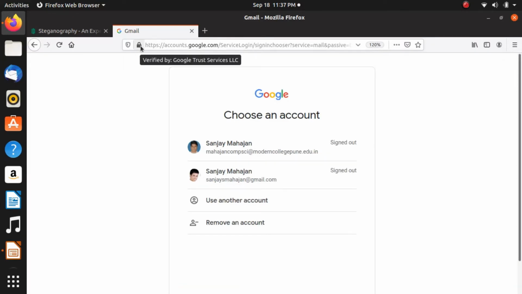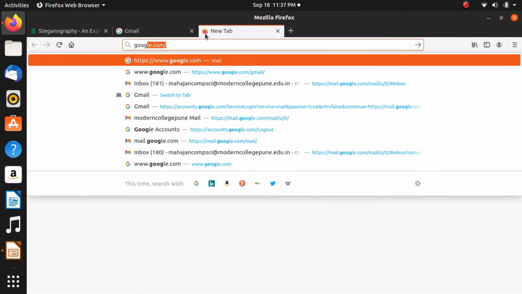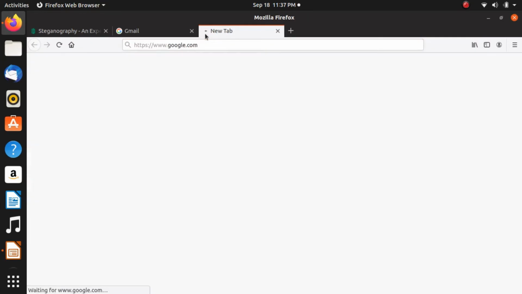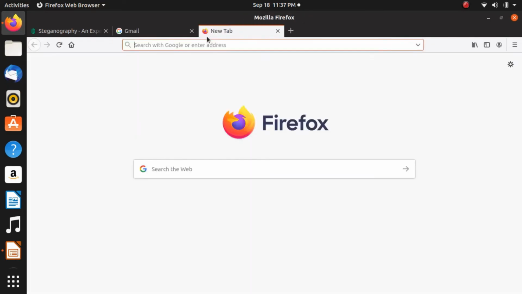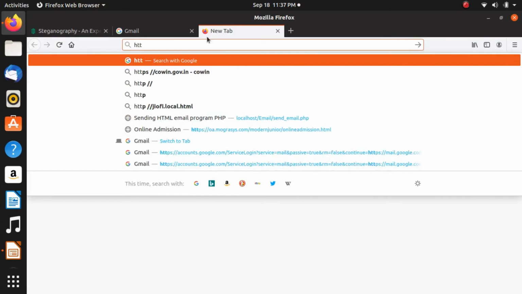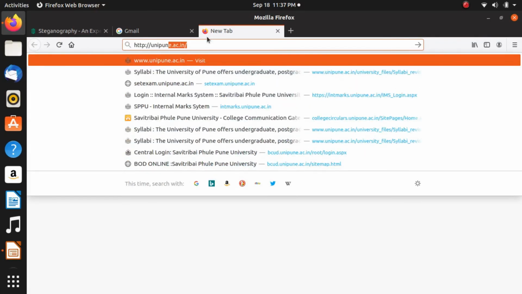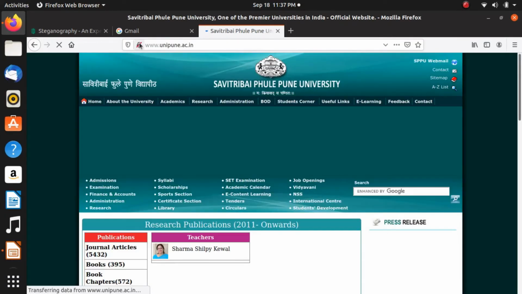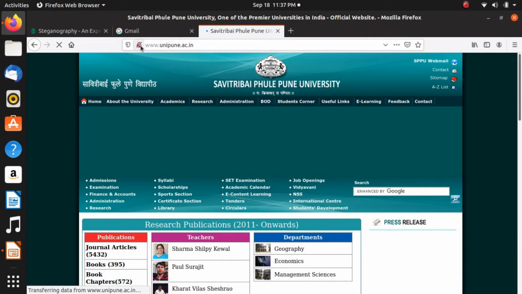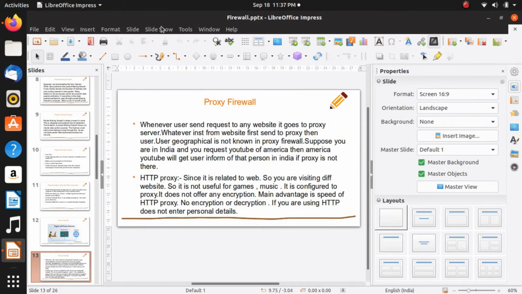That means this site is secured, gmail.com, and suppose google.com, this site is also secured. But if I write here http://uni-pune, this site is not secured. What is it telling? Connection is not secure. So that is about HTTP and HTTPS.